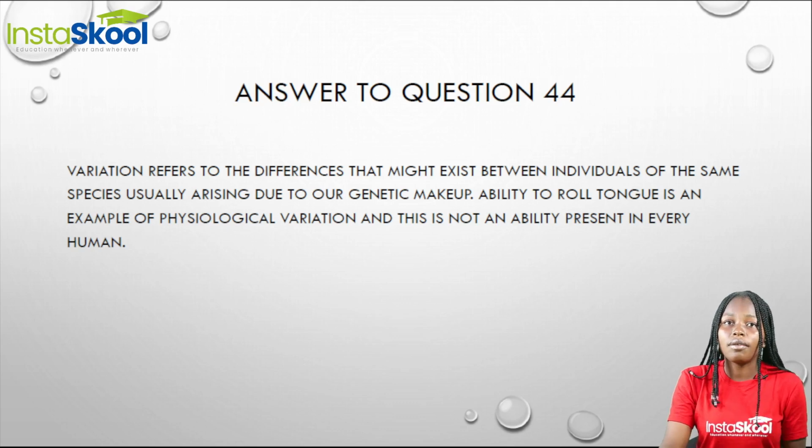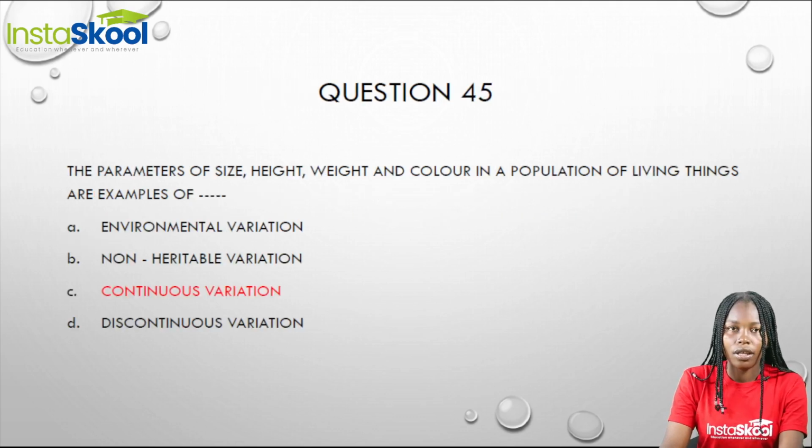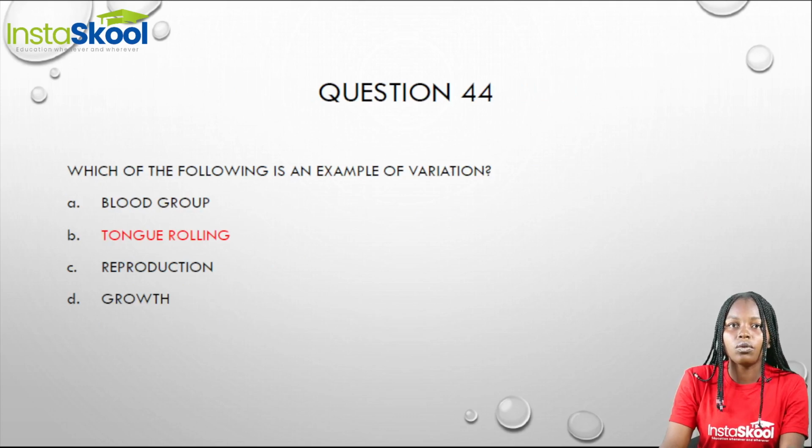An example of a variation is rolling of tongue. It is a physiological variation, and this is not an ability that everybody possesses. It occurs only in few people. So we can say that this is an example of variation. So the ability to roll tongue is an example of variation. That's our option B.